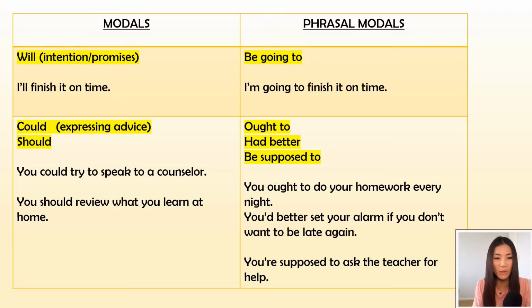There are some modals and phrasal modals that are very similar. For example, when we use the modal will to express intention or promise, we can also use the phrasal modal be going to instead to express the same thing. For example, I'll finish it on time is the same thing if I say I'm going to finish it on time. On the second row, it says we use the modals could and should to give advice. On the right, it says you can also use the phrasal modals ought to, had better, or be supposed to express very similar things.